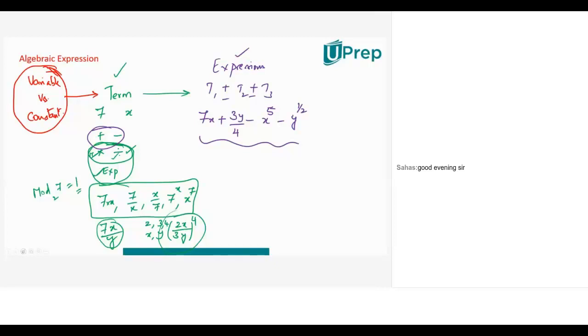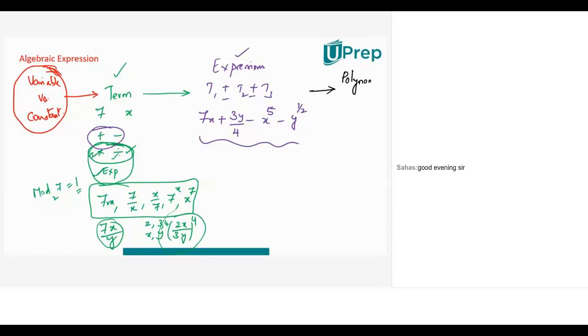Now coming to our main chapter heading. If this is an expression, then what is a polynomial? A polynomial is nothing but an expression which does not have this kind of rational powers. Whatever the powers present, the power should be integers. Not only integers, they should be only positive integers.